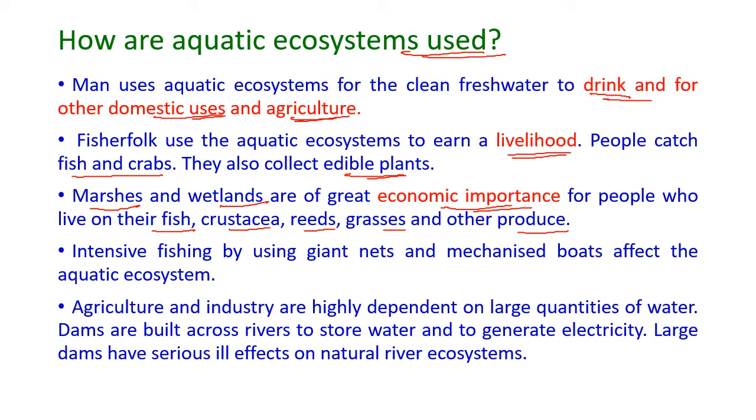Intensive fishing using giant nets and mechanized boats affects the aquatic ecosystem. Agriculture and industry are highly dependent on large quantities of water, and dams are built across the rivers to store water and to generate electricity. So large dams have serious ill effects on these natural river ecosystems.